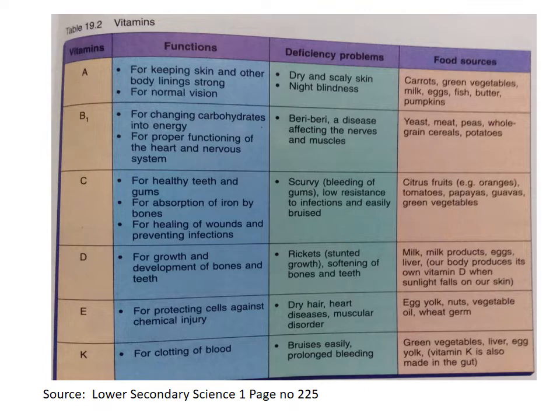The last one is vitamin K. Vitamin K is basically important for clotting of blood. If we get hurt or we are bleeding, then we need something to clot that blood, and among all other things, vitamin K is also important for blood clotting. Its deficiency can cause easy bruising and prolonged bleeding. Food sources include green vegetables, liver, egg yolk, and vitamin K is also made in the gut.